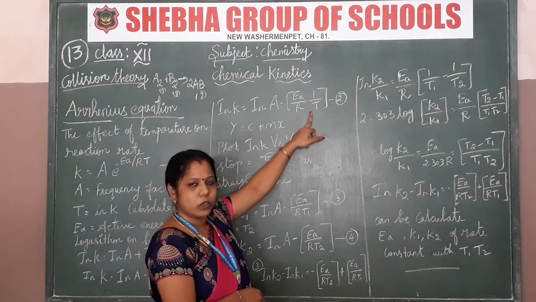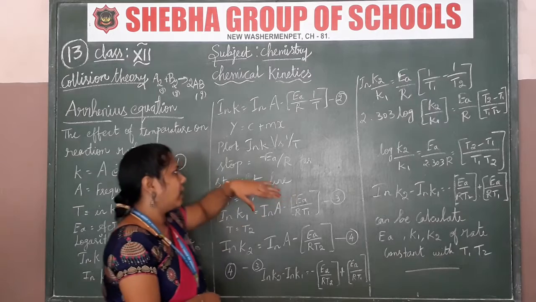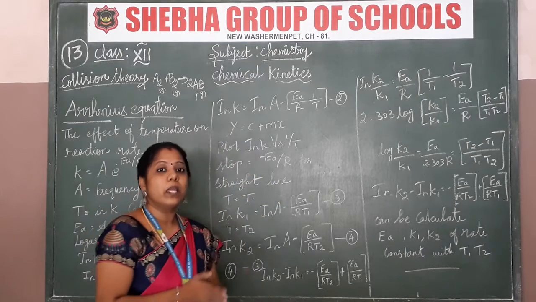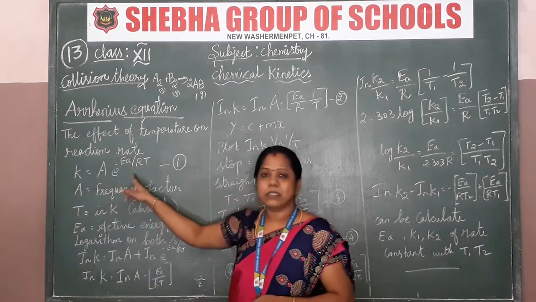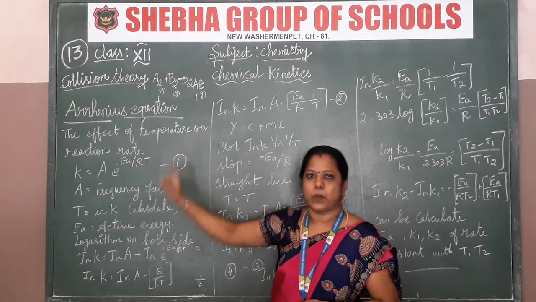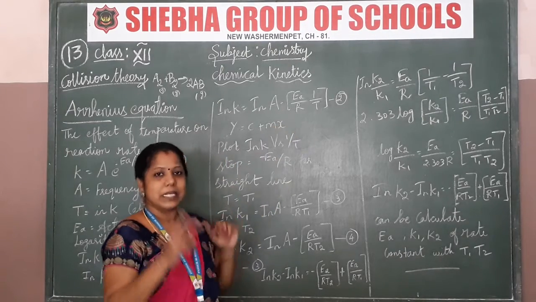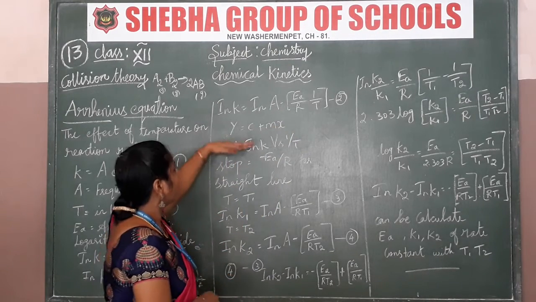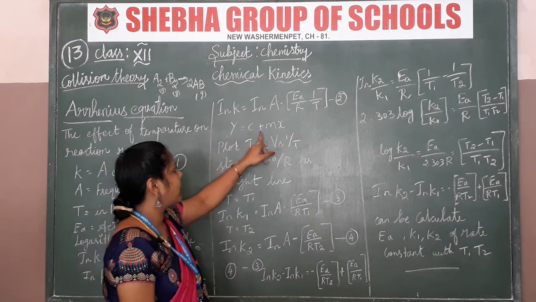So RT னு நீங்க சொல்லலாம். So நீங்க temperature separate பண்ணனும் அப்படினா 1 by T அப்படினு எழுதிக்கலாம். So this is equation number 2. The primary equation is considered the first equation. For the logarithmic equation we consider it as the second equation, and it forms a straight line, y is equal to c plus mx.